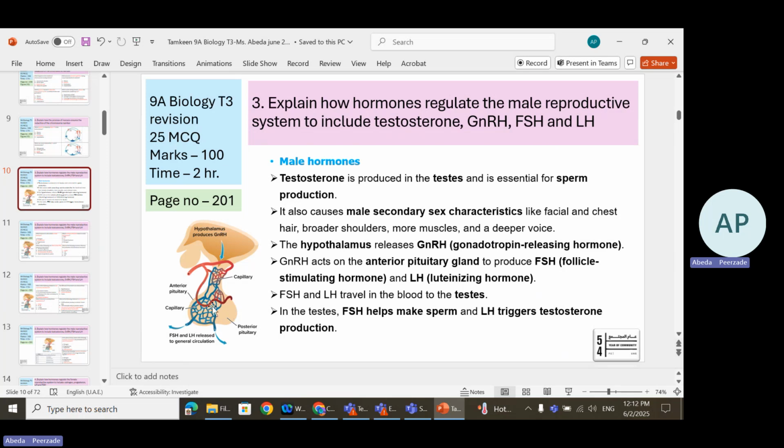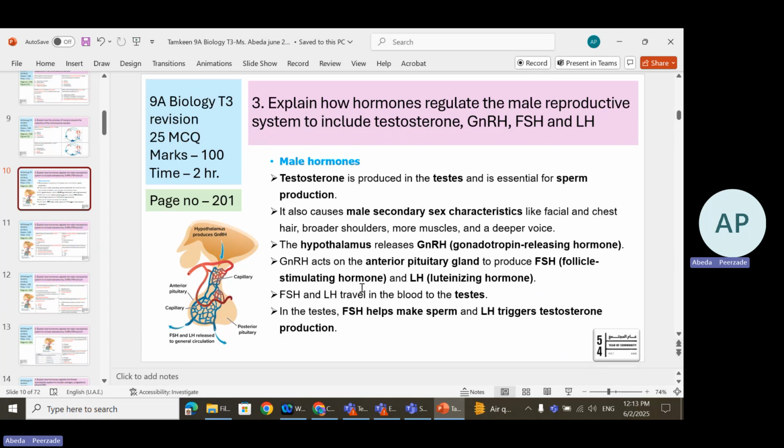We are focusing on the anterior pituitary gland. GnRH, released from the hypothalamus, acts on the anterior pituitary gland to produce FSH, that is follicle stimulating hormone, and LH, that is luteinizing hormone. So GnRH acts on the anterior pituitary gland to release FSH and LH.